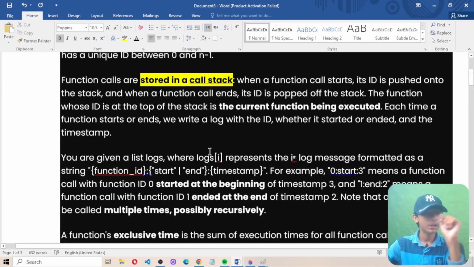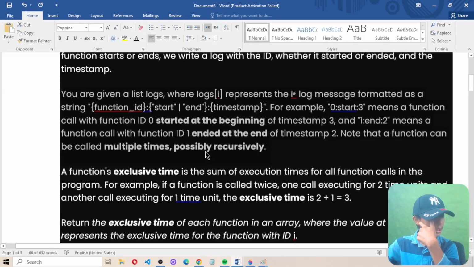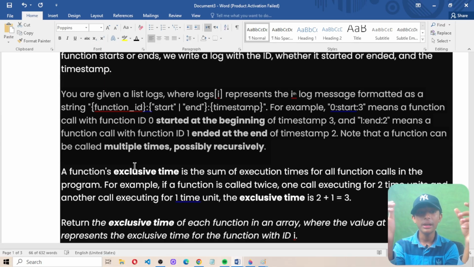Now it has given me a list of logs, where logs[i] represents the ith log message formatted as a string: function_id, colon, start or end, colon, timestamp.